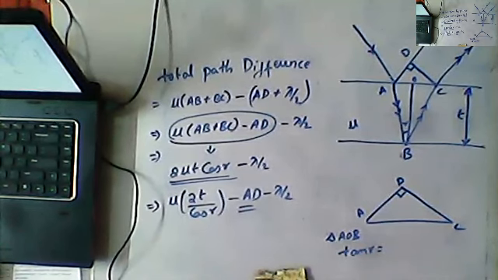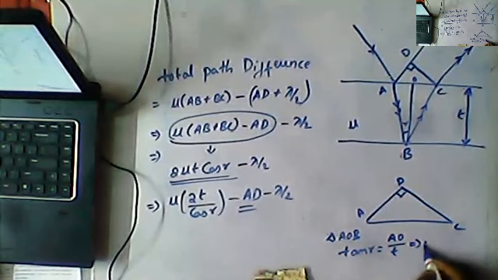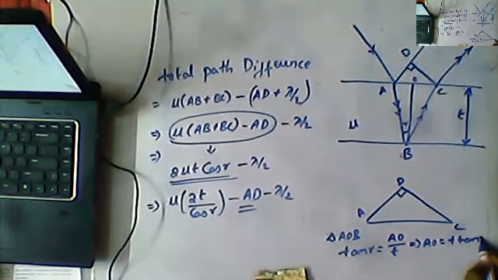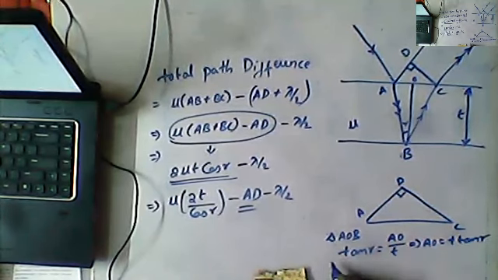The opposite is AO, so AO by T. So we can write AO is equal to T tan R.